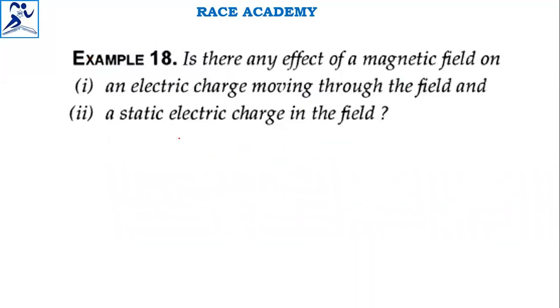Next. Is there any effect of a magnetic field on an electric charge moving through the field and a static electric charge in the field? See, an electric charge in motion actually generates a magnetic field. The moving electric charge usually generates a magnetic field.